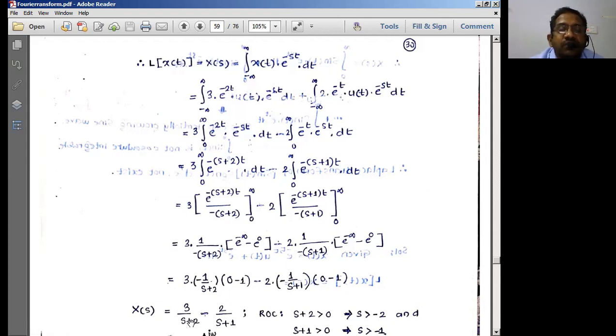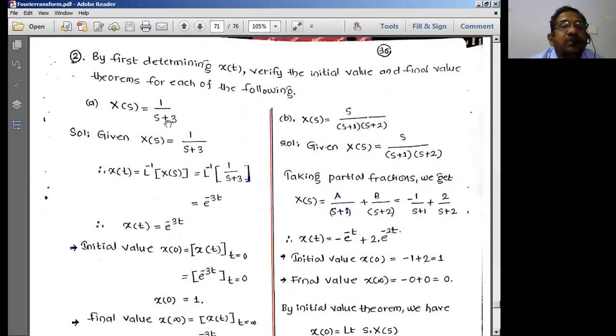If it is given as 1 by s plus 3, I should write it as e to the power minus 3t. So what is x of s given here? x of s is equal to 1 by s plus 3. Therefore x of t can be written as e power minus 3t.